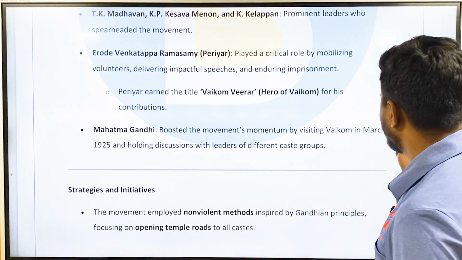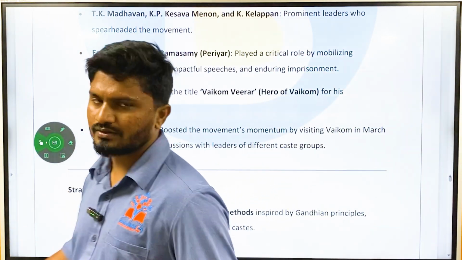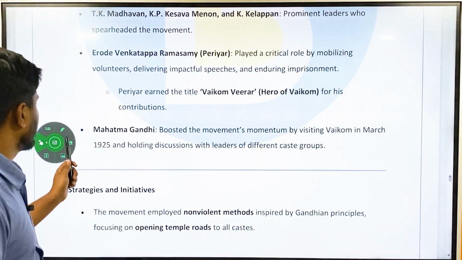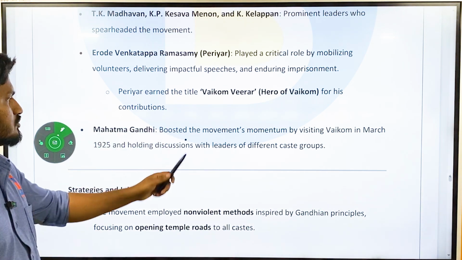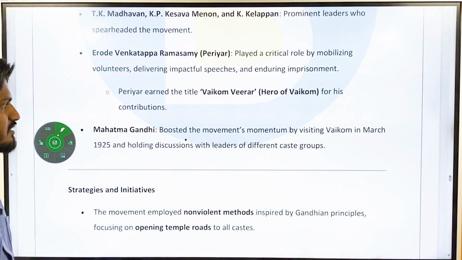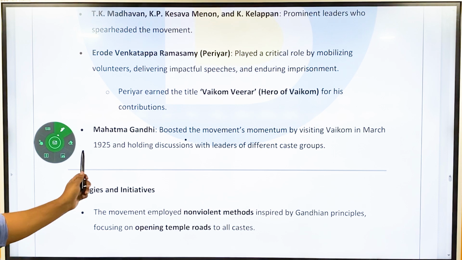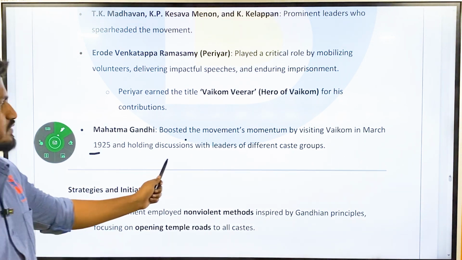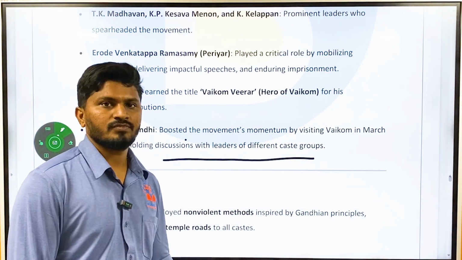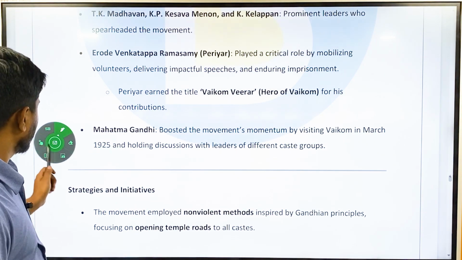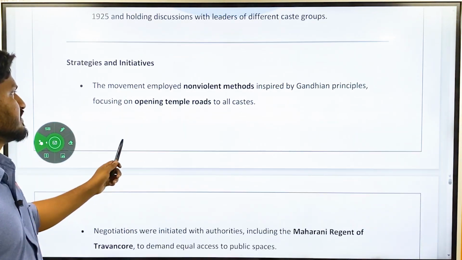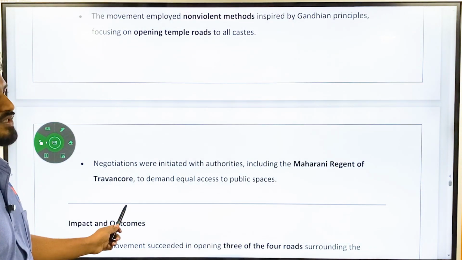These kinds of questions can directly be asked in the prelims, so do make a mention of this one. Okay, and Mahatma Gandhi was also involved in this movement. He boosted the movement's momentum by visiting Vaikom in March 1925 and holding discussions with the leaders of different caste groups. Okay. Then, what are the strategies and initiatives during this movement?